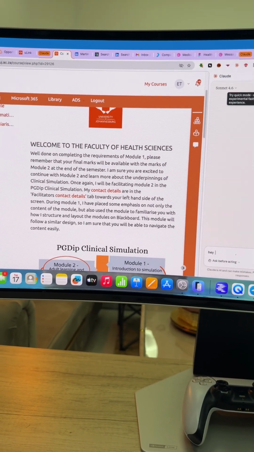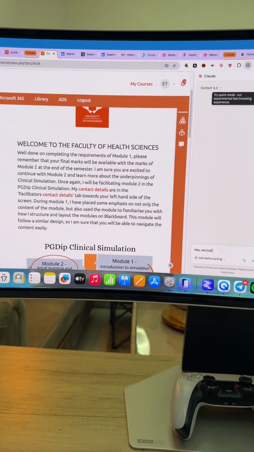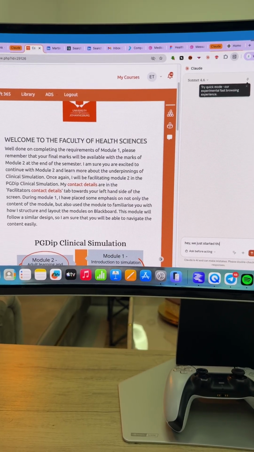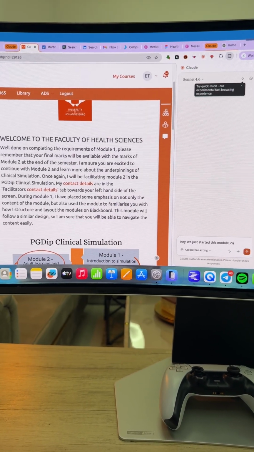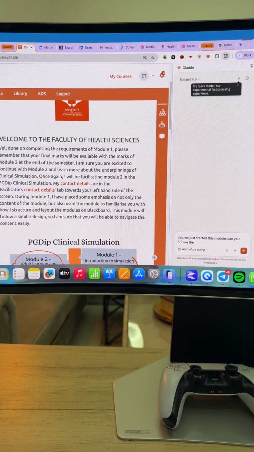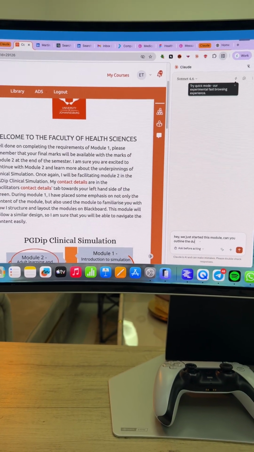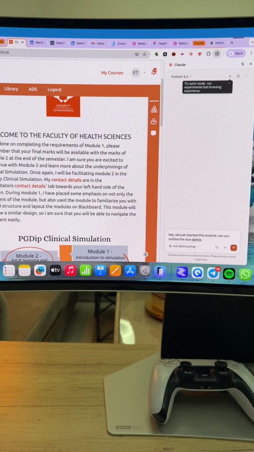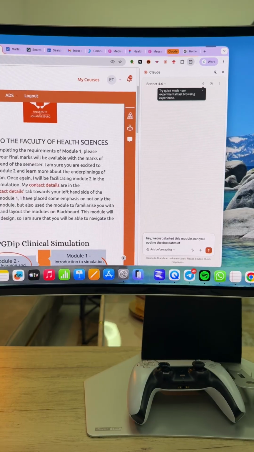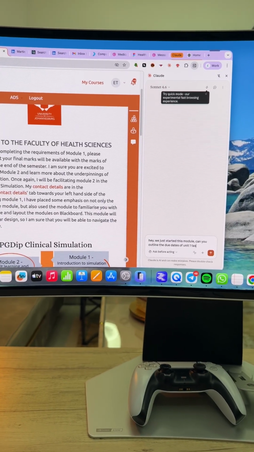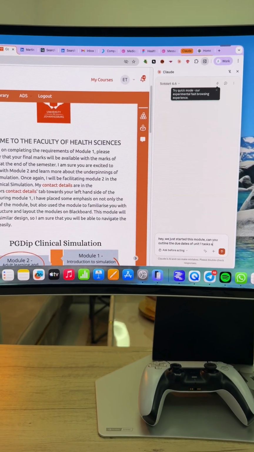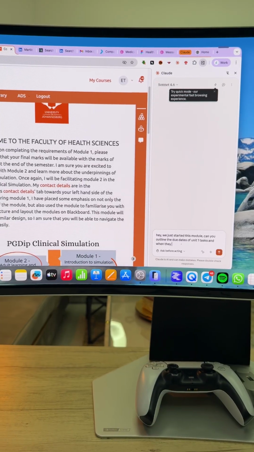we just started this module. Can you outline the due dates? Let's say the due dates of unit 1 tasks. Sorry, I'm typing with one hand, that's why I can't be faster. Okay, and did I say due dates? Yeah, due dates. Okay, like for instance like that.